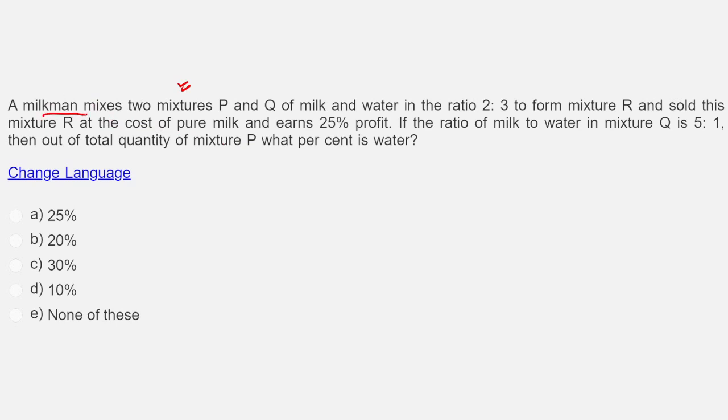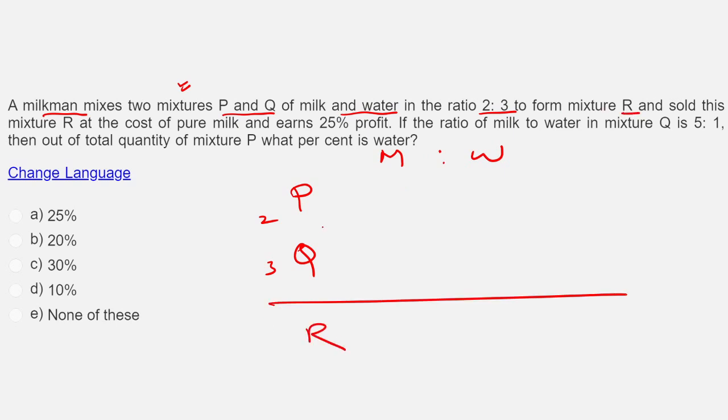What is given? A milkman mixes two mixtures P and Q of milk and water in ratio 2:3. So I have P and Q mixed in the ratio 2:3. This is milk and water contained in both, to form mixture R. I am forming a mixture R by mixing P and Q, and sold this mixture at the cost of pure milk and earns 25% profit. That means if cost price is 100, my profit here is 25. That will come from water. Let this be milk and this be water.